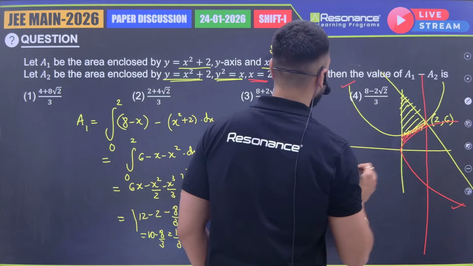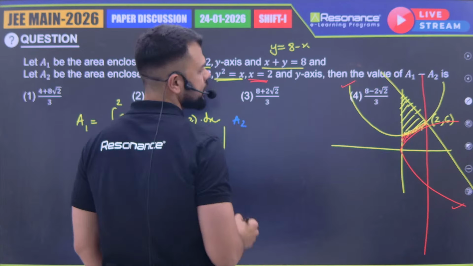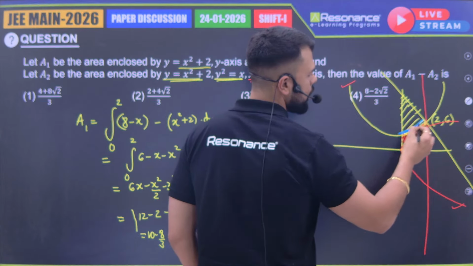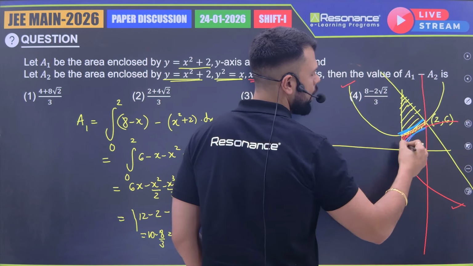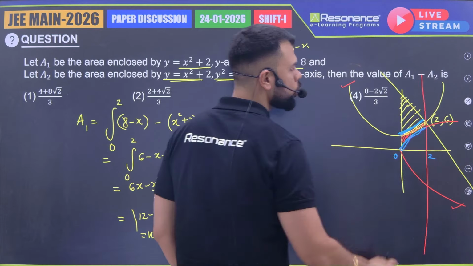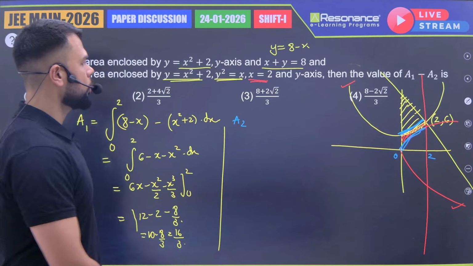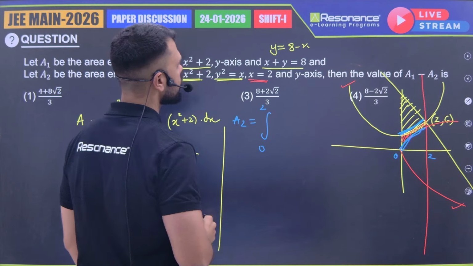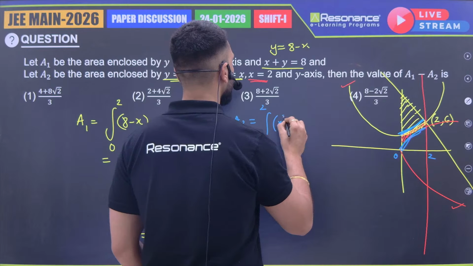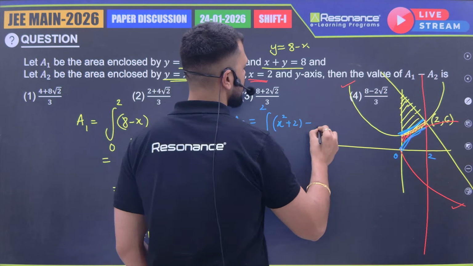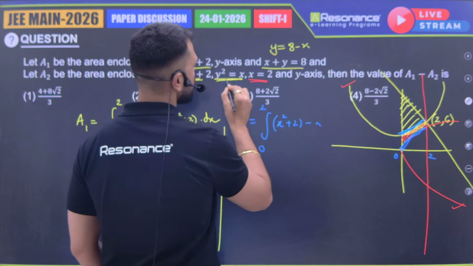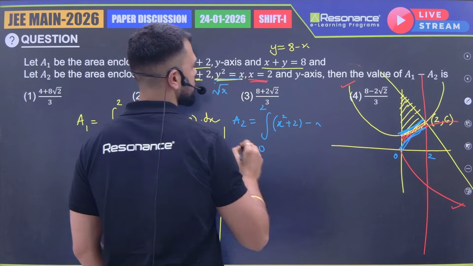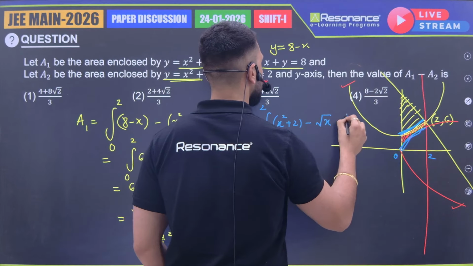So to find A2, what will I do? For A2, the curve above is the first parabola minus this parabola from 0 to 2, right? So A2 will be the integration from 0 to 2 of x square plus 2 minus, y square equal to x will become root x, so minus root x dx, right?